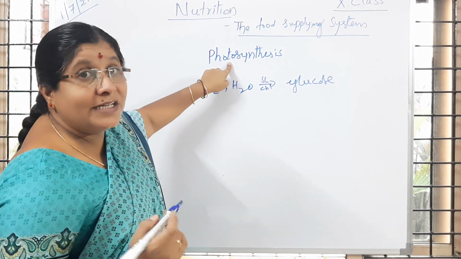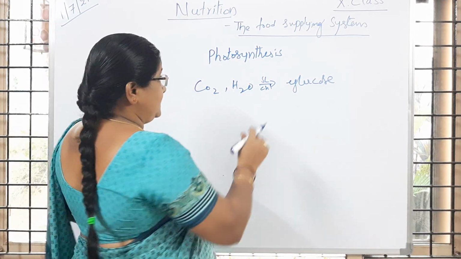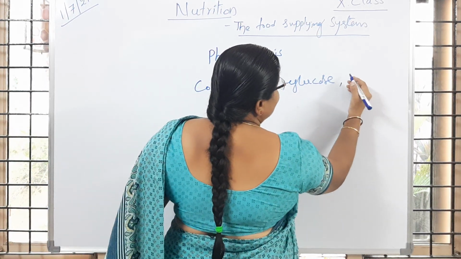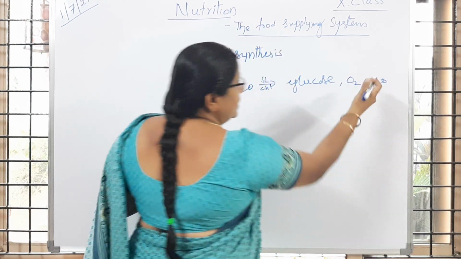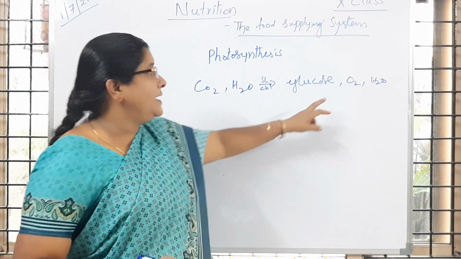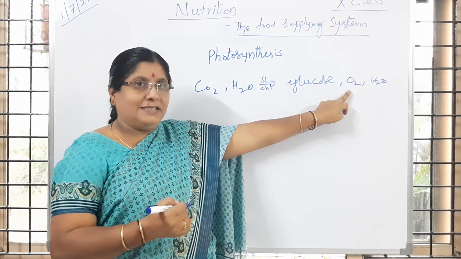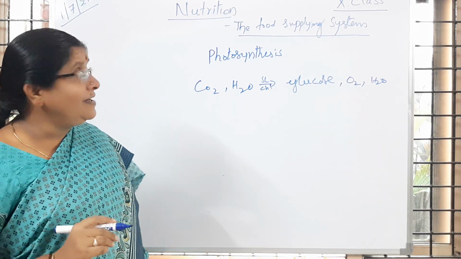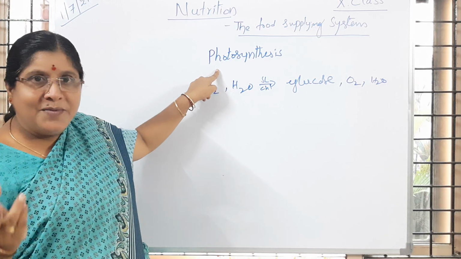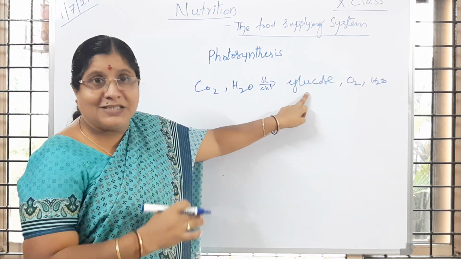So now what can you understand from that? And in that preparation of glucose, what are the other substances released? You learned oxygen and water are also released. The water is just evaporated and oxygen is released into the atmosphere. So now you can conclude this lesson. What is the importance of photosynthesis? Photosynthesis is very important, and photosynthesis prepares food, that is glucose.